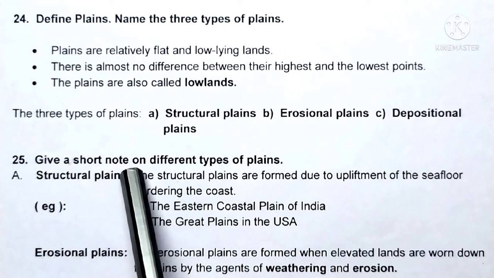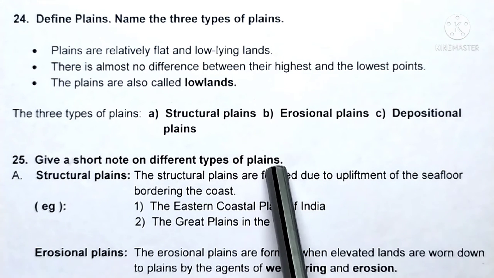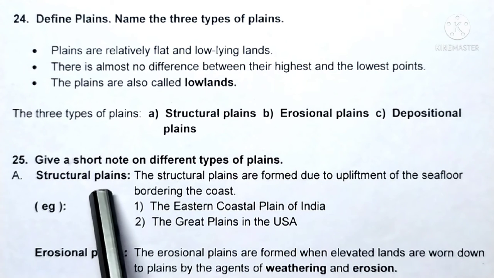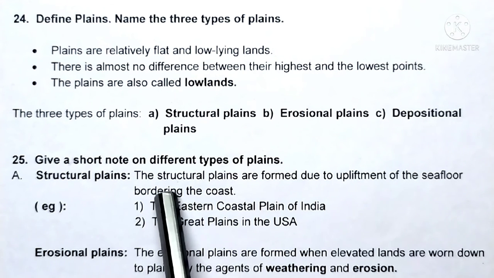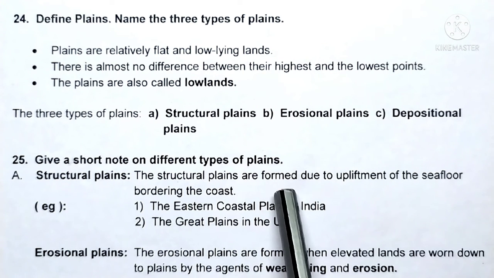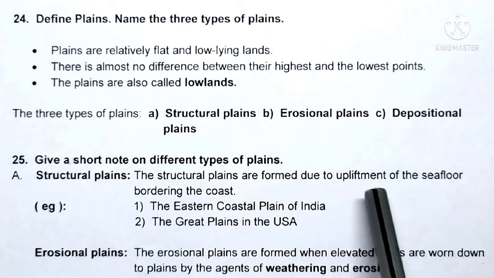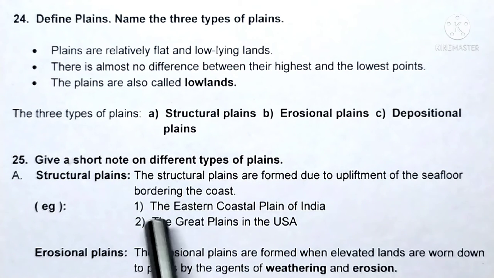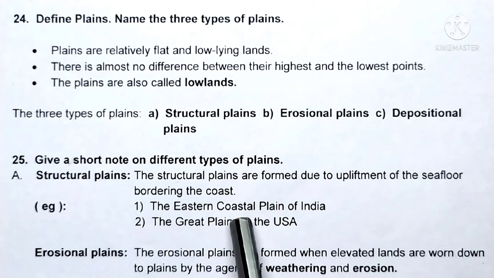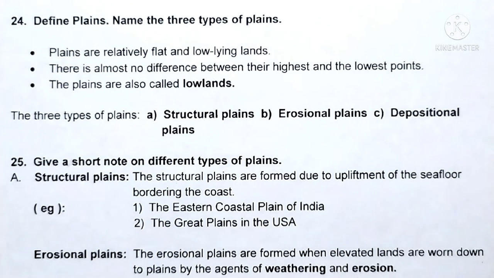Question number 25. Give a short note on different types of plains. Answer. Structural plains. The structural plains are formed due to upliftment of the sea floor bordering the sea coast. Example 1. The eastern coastal plain of India. 2. The Great Plains in the USA.